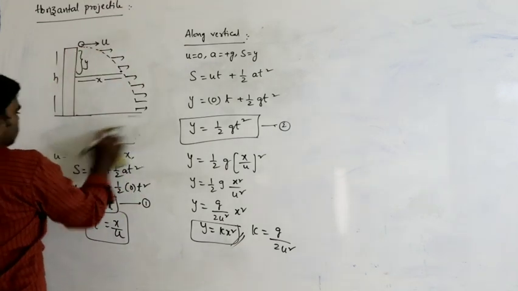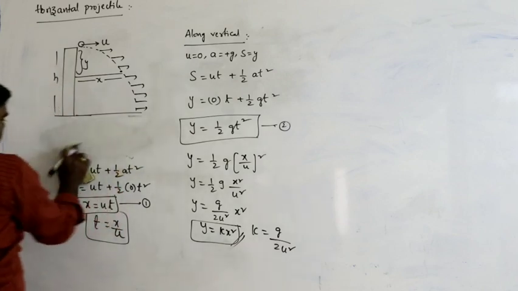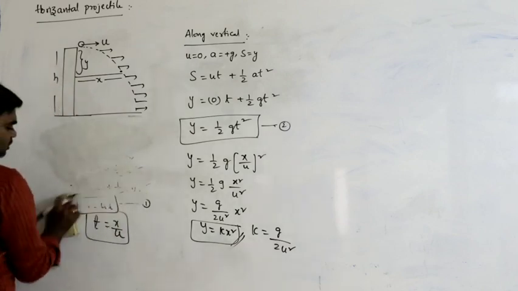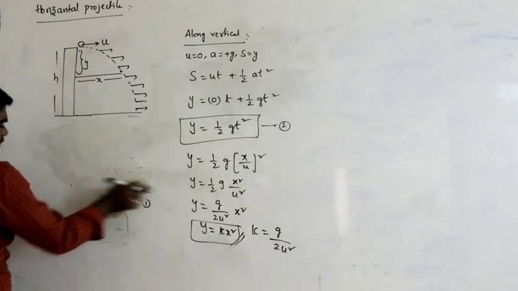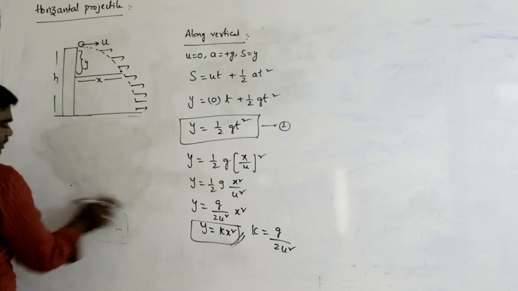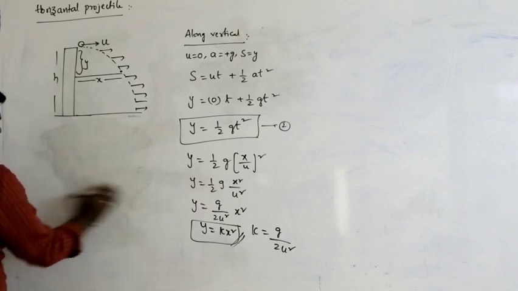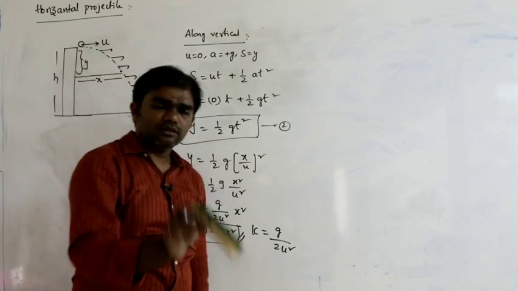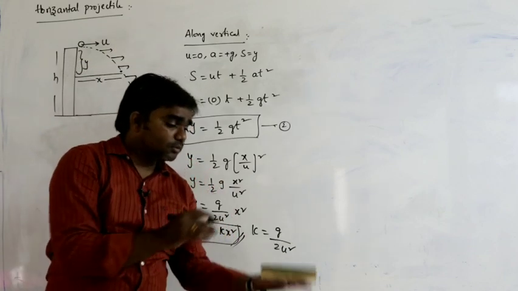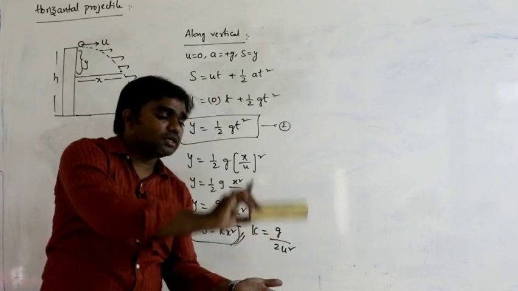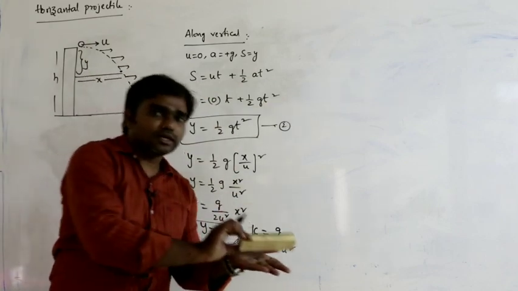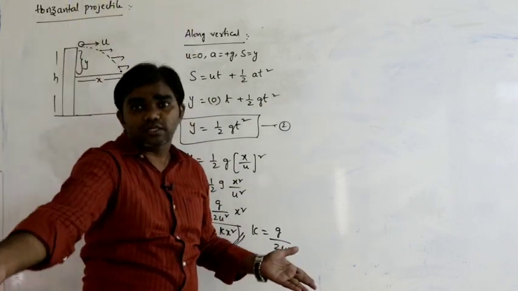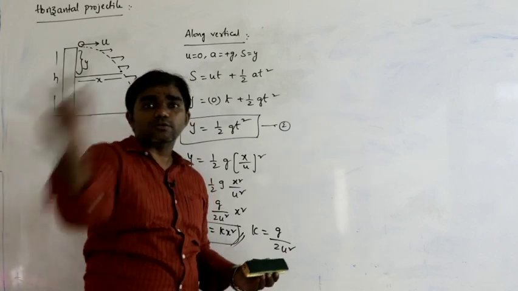What is the time taken to reach the ground here, and what is the horizontal distance travelled before touching the ground? Like this we can calculate. Now again in case of horizontal projectile, we are throwing the body from a certain height. Oblique projectile means from the ground we throw the body at a certain angle.